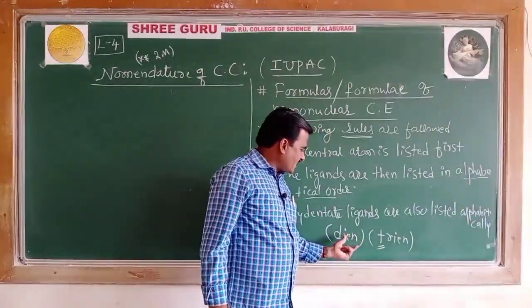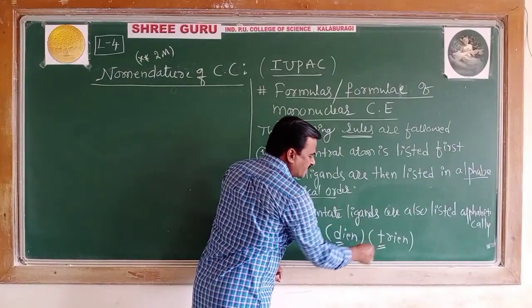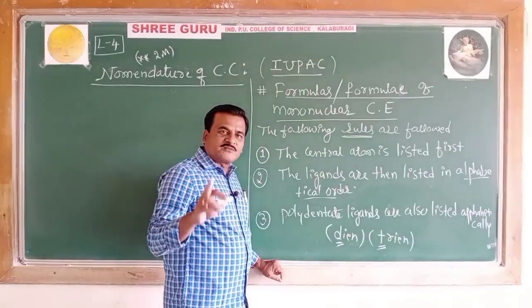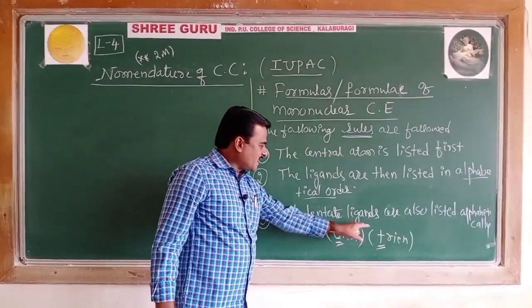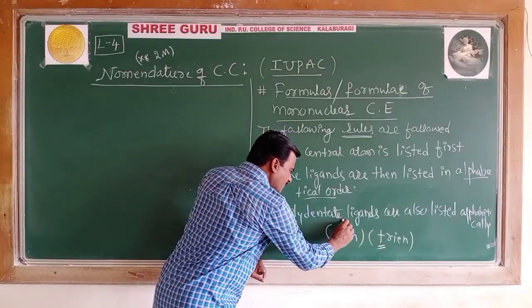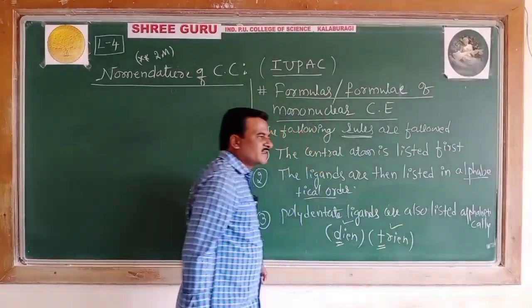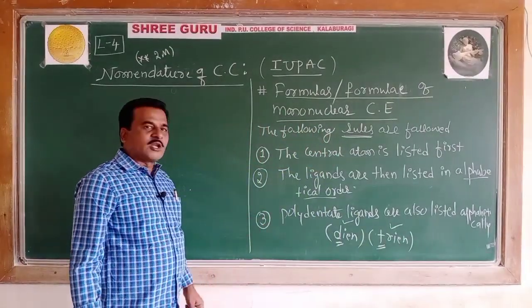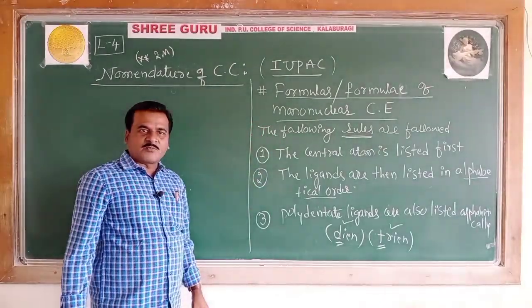In this case, the first letter of the abbreviation of the ligand is considered. If there are 2 ligands like diene and triene, D, E, it should be given first priority alphabetically, followed by this. So this is rule number 3 in writing the formulas of the compound.